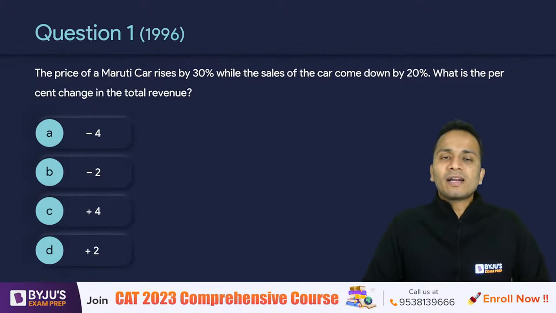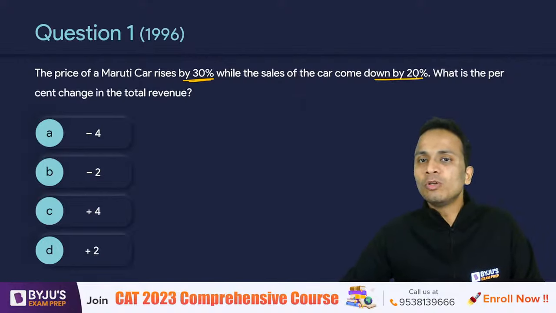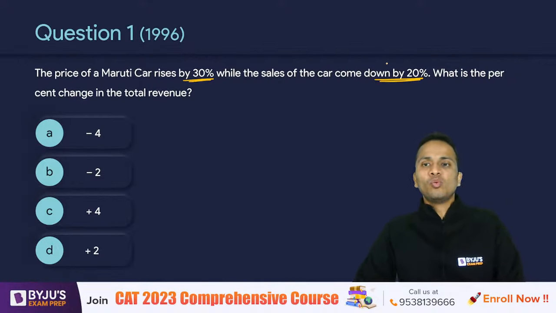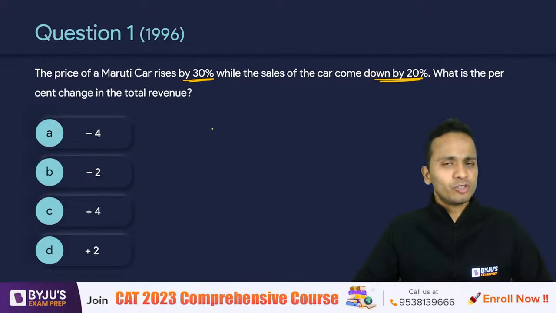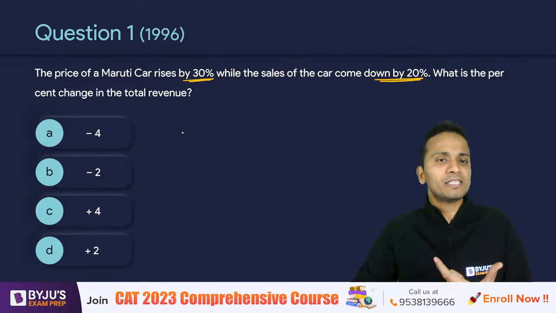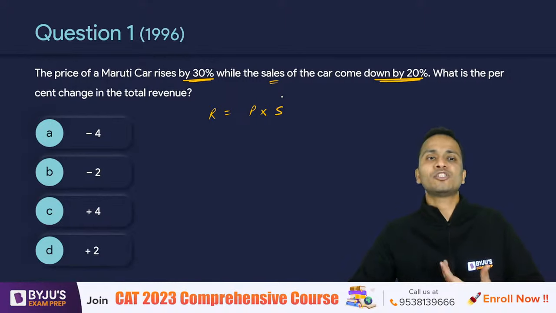The price of Maruti car rises by 30%. So the price increases by 30%, while the sales comes down by 20%. So what is the percentage change in the total revenue? Yes, anybody could answer this. So this question can be answered in less than 20 seconds if you understand the basics behind percentages. Now since revenue is equal to price into the sales, the number of cars that is sold.